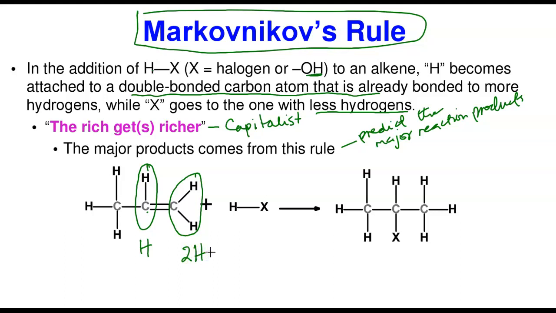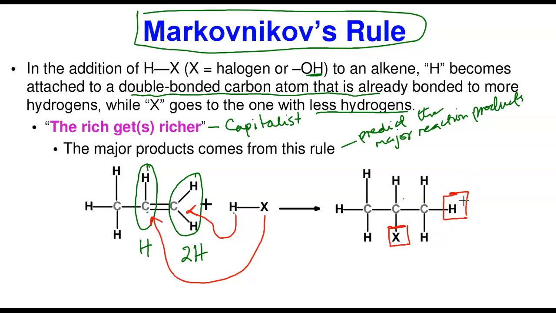Now, what is the rule saying? The rule is saying that hydrogen will be connected to the carbon that already has more hydrogen, whereas X will go to the one with less hydrogen. So hydrogen here will be connected to this carbon that already has more hydrogen, whereas X will now go to this carbon. So if that happens, look at what you have. X goes to this carbon, and hydrogen goes to this one, and this becomes saturated. This is what we call Markovnikov's Rule.